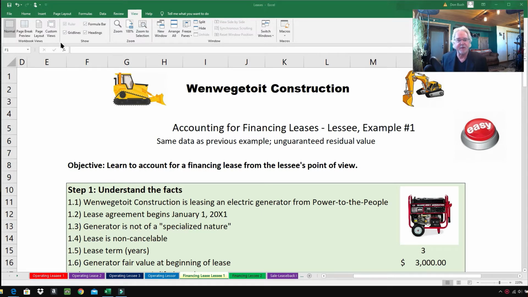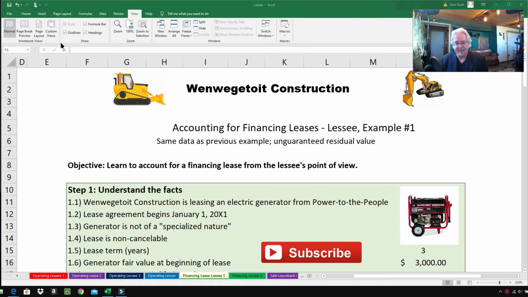Today we're going to learn about accounting for financing leases from the lessee's point of view. And we've been studying in the last few videos about operating leases. Now the rules for operating leases have changed greatly. The accounting profession wants all assets and liabilities listed on that balance sheet, so they changed operating lease rules quite a bit. But financing lease rules are pretty much the same as before, so if you've got an older textbook, that older textbook will probably be just fine studying financing leases. So we'll explain what's going on here.